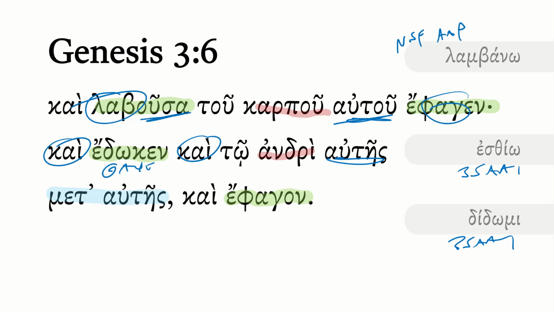Once again, we have the ephagon, similar to ephagen, but now it's plural. This is a third plural. Together they eat as well. She ate, then she gives it to Adam. They both eat. And that, of course, is the great tragedy of humanity. Adam's failure to protect her in the garden, but when he's with her, he is also complicit in the sin. And so as we go forward from here, we'll see how Paul in particular draws on this down the road with this failure, this sin in the garden.